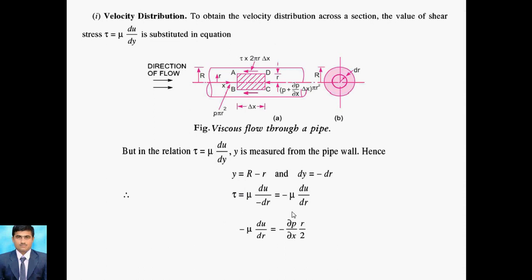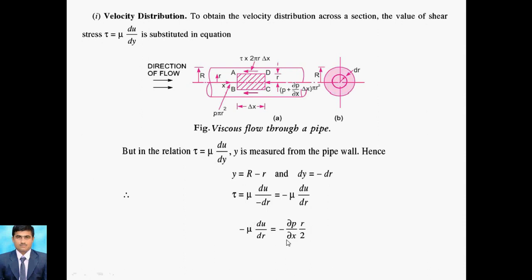So we put equation 1 over here, that is minus dou p by dou x, r by 2, and after simplification we get the final equation: du by dr is equal to 1 upon 2 mu, dou p by dou x, into r. You only have to transfer this minus mu to the other side, and that becomes plus, because minus minus becomes plus. After that we integrate both sides: u is equal to 1 upon 2 mu, dou p by dou x, r square by 2, so that is 1 by 4, plus c.